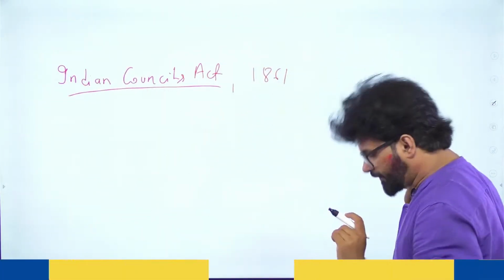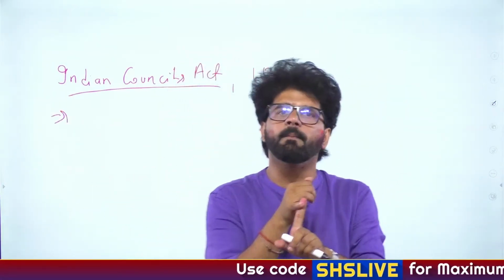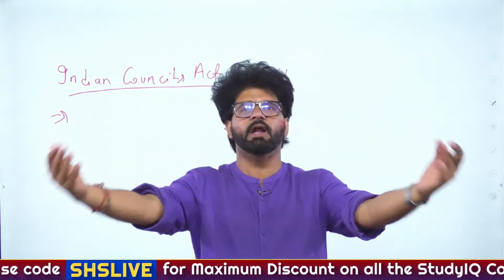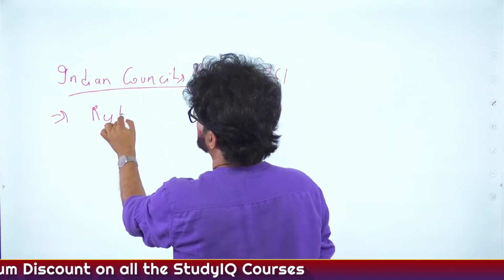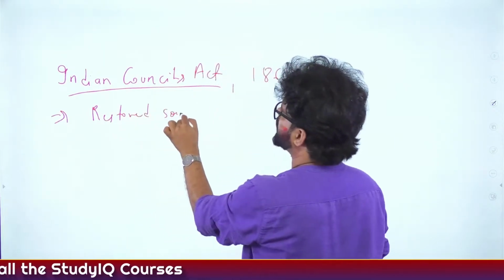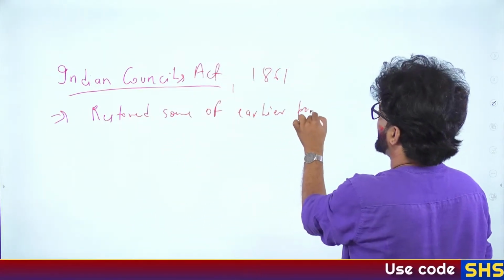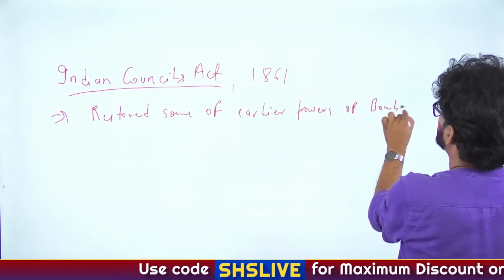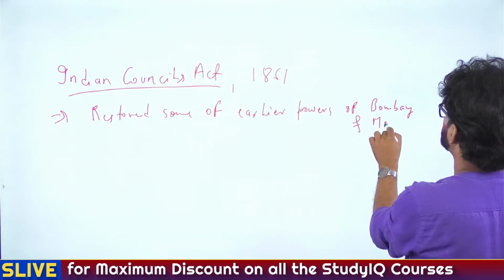So in the Indian Council Act of 1861, the powers which were earlier taken away from Bombay and Madras presidency via the Regulating Act of 1773 and the Charter Act of 1833 will be restored to a certain extent. So it restored some of the earlier powers of Bombay and Madras presidency. I'm a lazy person, I don't want to write much, I like to say a lot of stuff.